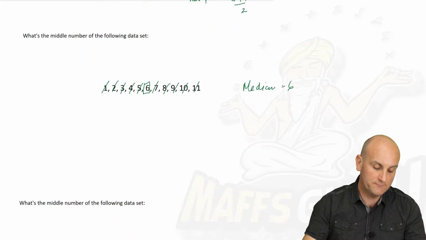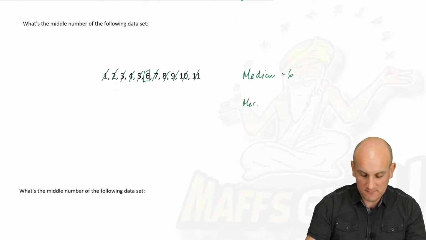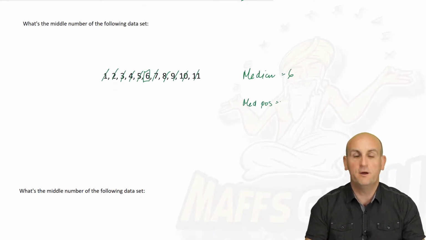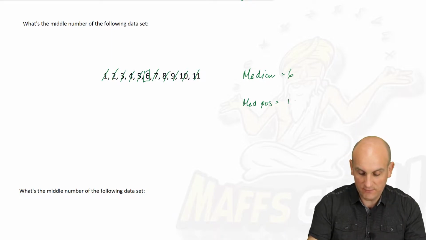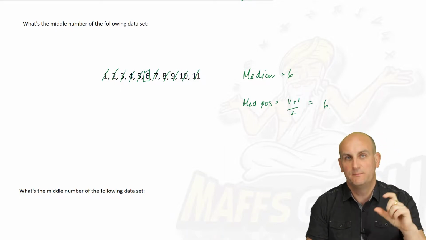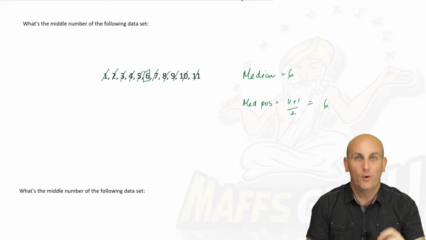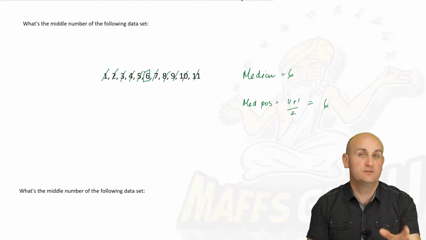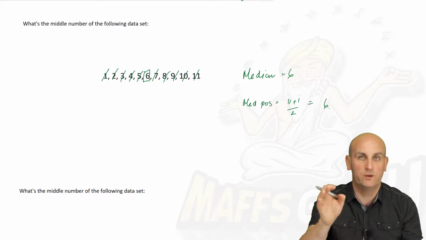What about this one here? Does it work? So my median position is equal to the number of numbers plus 1, divided by 2. Now, in this situation, it was 11 plus 1 divided by 2. 12 divided by 2 is 6, and as it turns out, the 6th position, or my 6th number, was my median. Now again, I've made this ridiculously simple because I've used the numbers going 1, 2, 3, 4, 5, 6, 7.